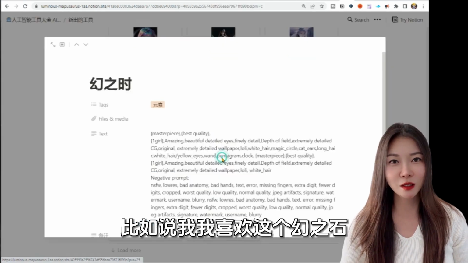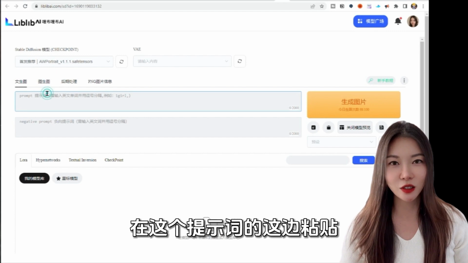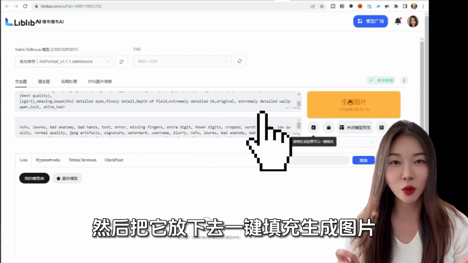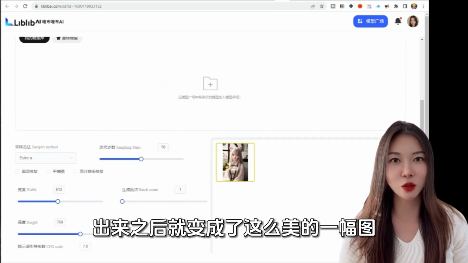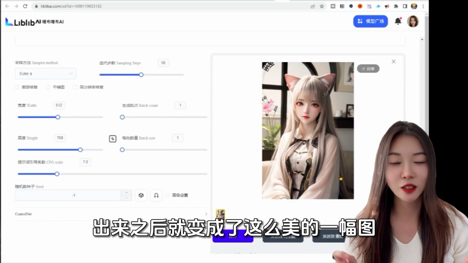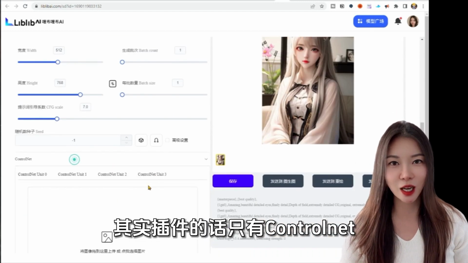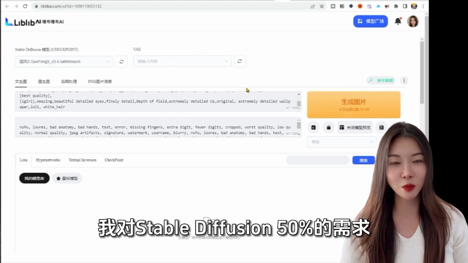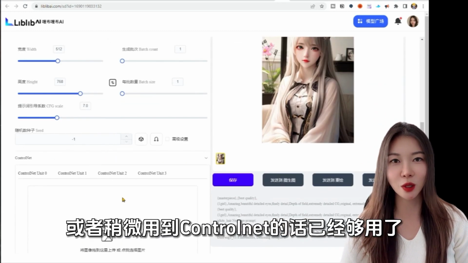I also provided everyone with an elemental treasure trove. Inside this elemental treasure trove, there are many different pictures that you can copy. For example, I like this illusion stone. Click on the copy, go back to the cloth, paste it on this side of the prompt word, and then put it down. One key to rush forward to generate a picture. I chose the checkpoint of the national style, and it became such a beautiful picture.